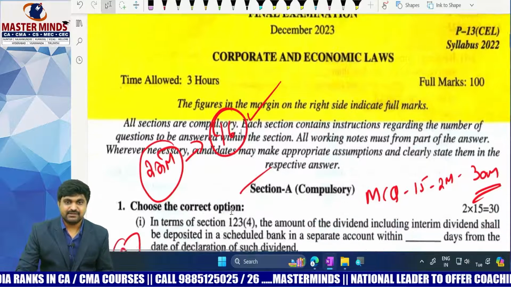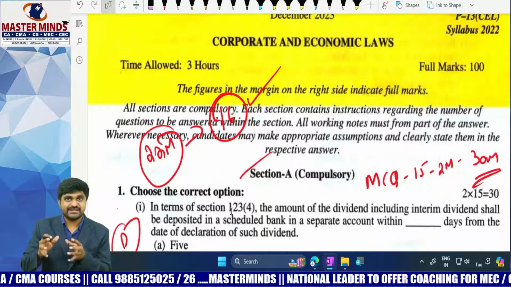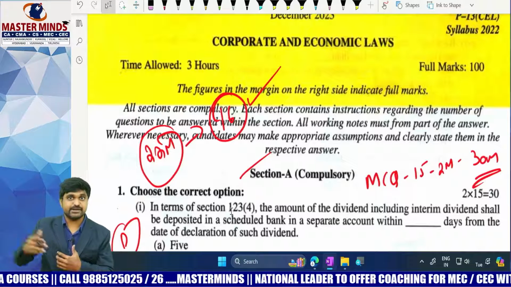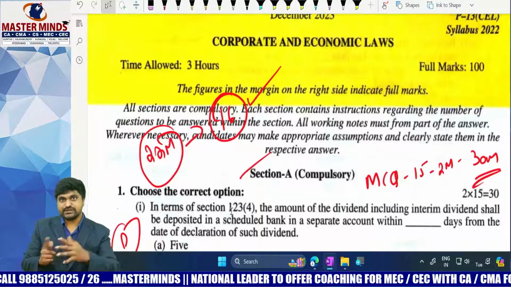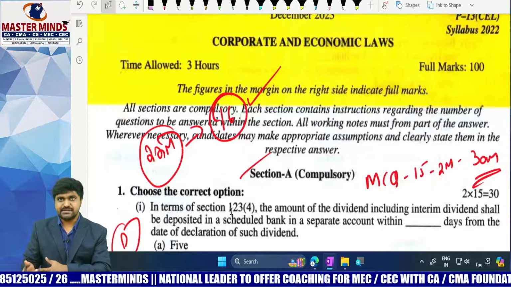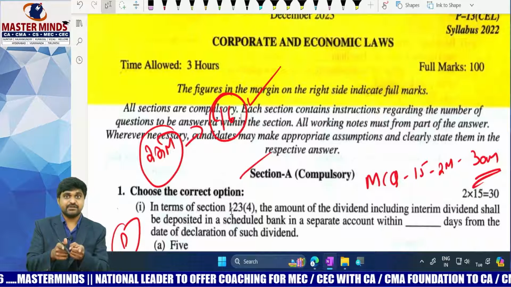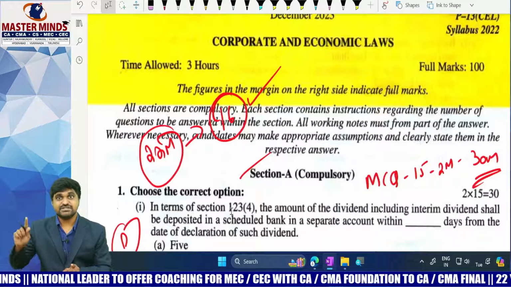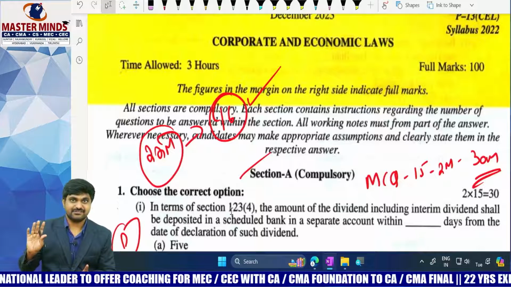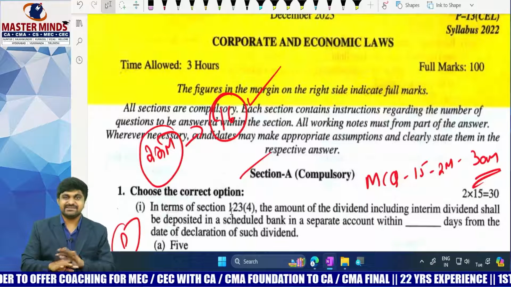Next one. Sir, is it sufficient to read the MCQs which are given at the end of each chapter in the Institute Study Material? Okay, before this attempt, out of 15 questions or out of 10 questions, the majority were from study material only. But for this attempt, no MCQ is taken from the study material MCQs. That means we need to refer to the entire theory.